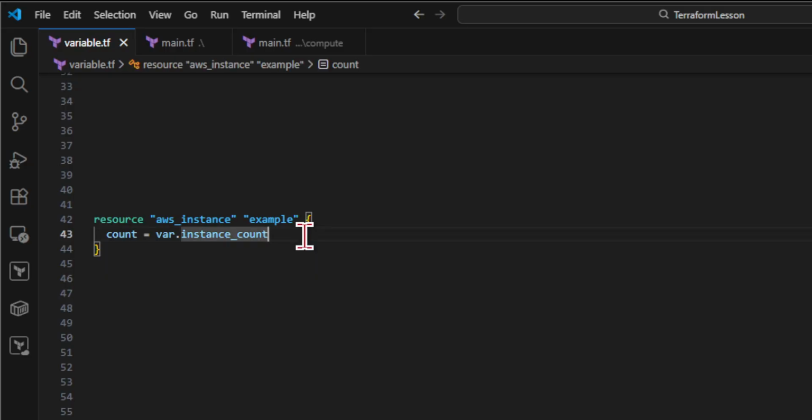Here, timing matters. If the value is known during planning, Terraform can decide how many nodes exist. If it is not known, the graph cannot be finalized. Structure requires certainty.